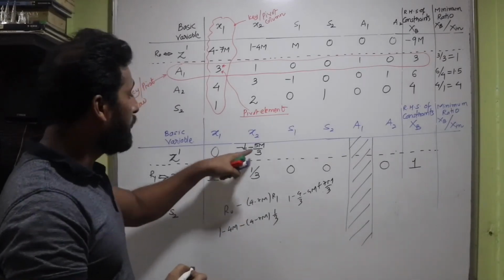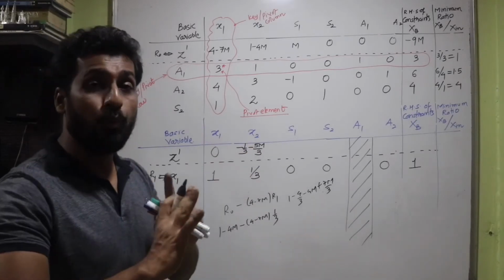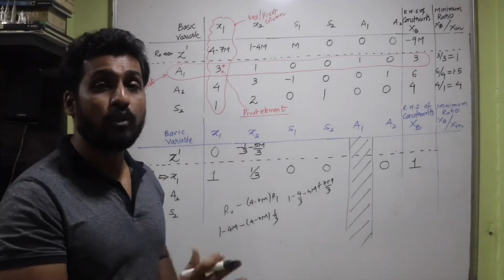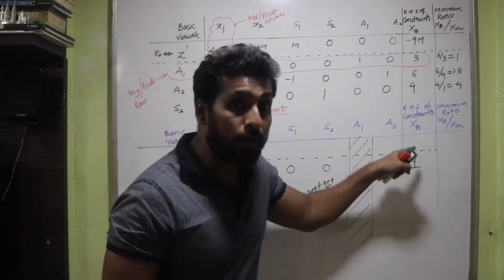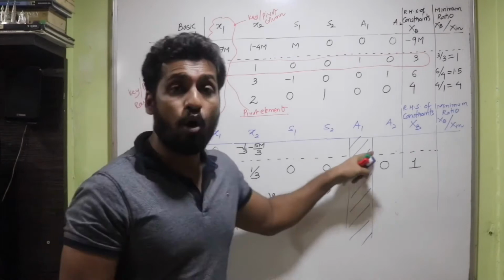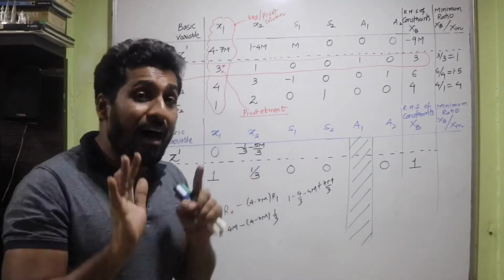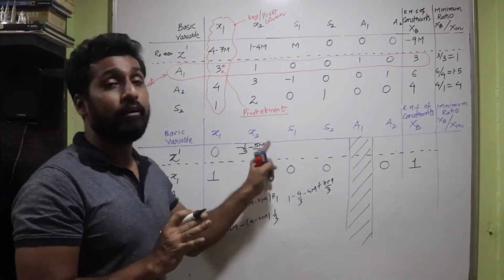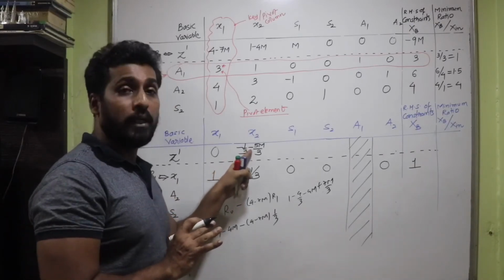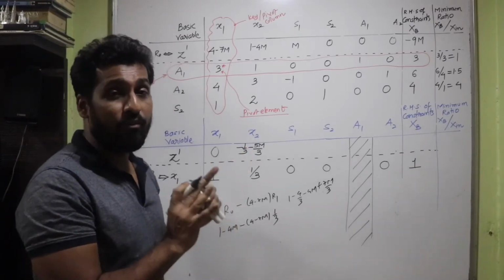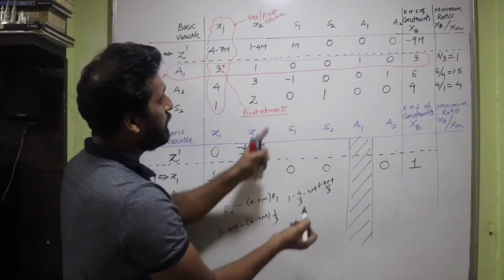Now I can observe that m has come negative. As soon as I realize that m has come negative, I should be very sure that I will have to proceed further for the next simplex table. As soon as all values come non-negative, I can be rest assured that the last simplex table has reached. But unless and until you get all non-negative numbers, you cannot tell that, isn't it? So unless you have all non-negative values present over here, you cannot say that you have reached the optimum solution. So let's proceed further. The value is m here, isn't it?